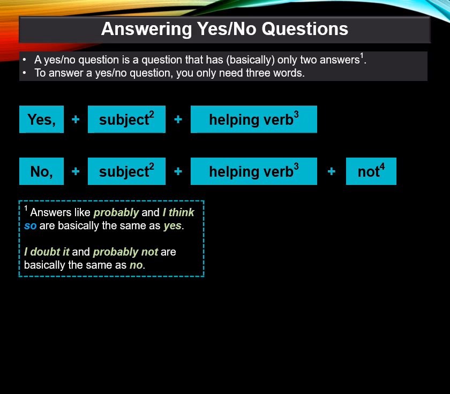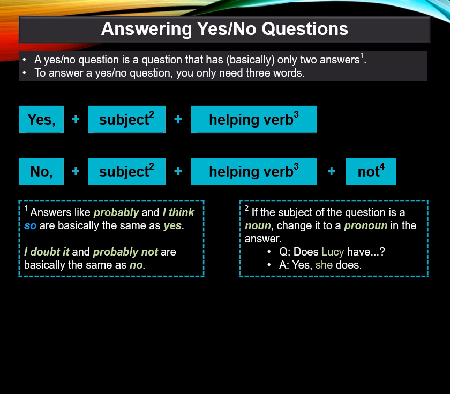Now, answers like probably, I think so, they're basically the same as yes. I doubt it, probably not, they're basically the same as no. Now, if the subject of the question is a noun, change it to a pronoun in the answer. Does Lucy have? Yes, she does. It's not common to say, yes, Lucy does. The answer should always be a pronoun.